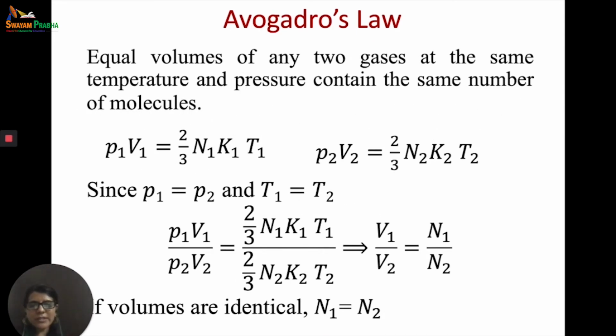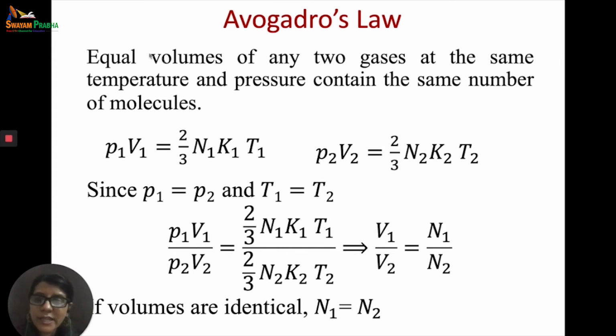Now let's derive Avogadro's law from the kinetic gas equation. What was Avogadro's law? Equal volumes of any two gases at the same temperature and pressure contain the same number of molecules. So our kinetic gas equation is PV is equal to 2 by 3 nkT. If I have state 1 and state 2, P1 V1 is equal to 2 by 3 n1 k1 T1, and the second state, P2 V2 is equal to 2 by 3 n2 k2 T2.